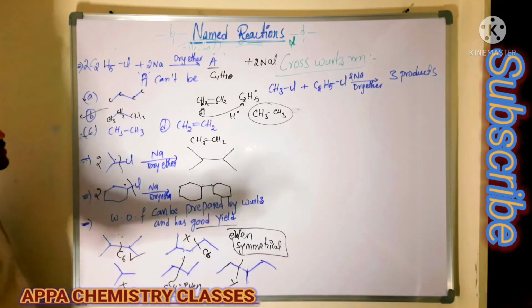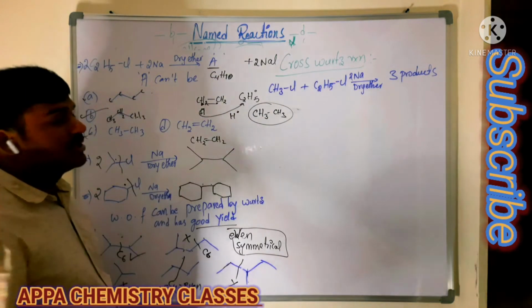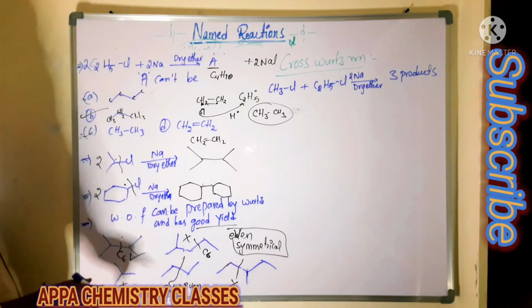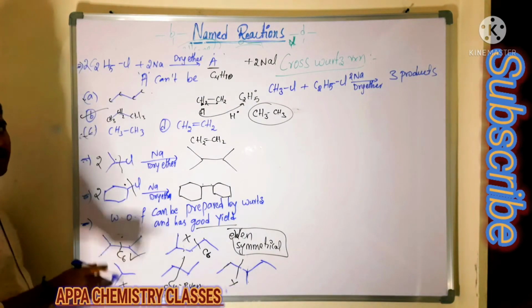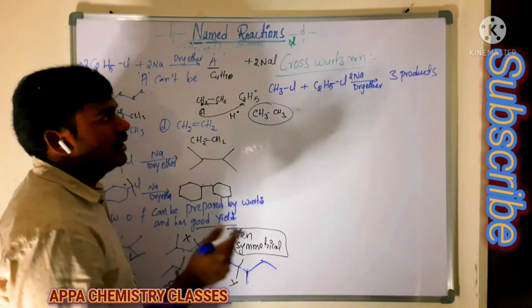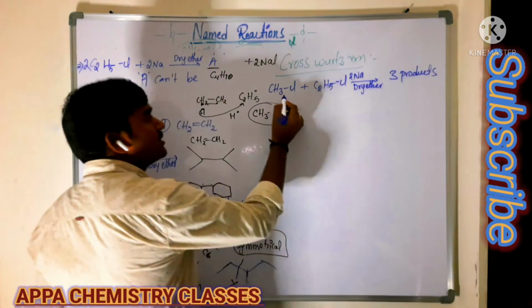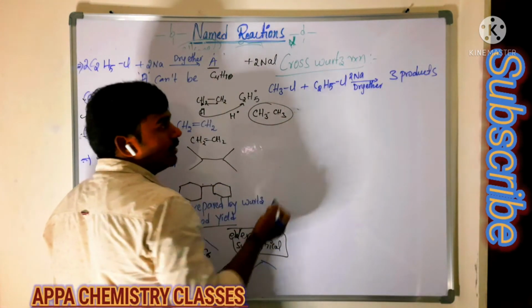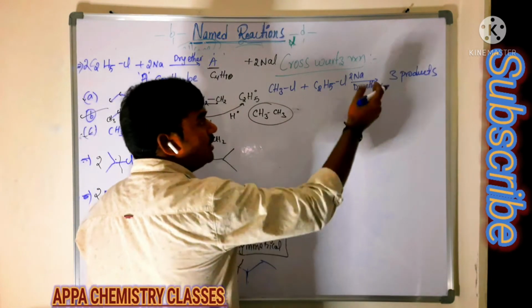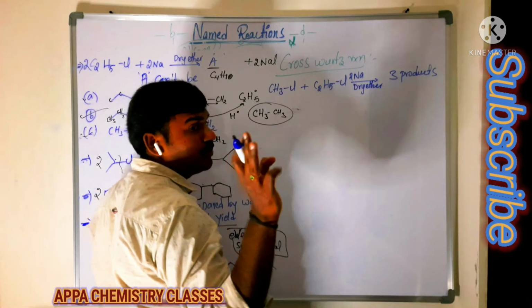Is that clear? So next we will see the cross Wurtz reaction. Till now we had seen the same type of alkyl halide, 2 moles of the same type of alkyl halide. But here we are taking 2 different alkyl halides, that is methyl halide and ethyl chloride. Then what products will we get? A total of 3 products we will get.